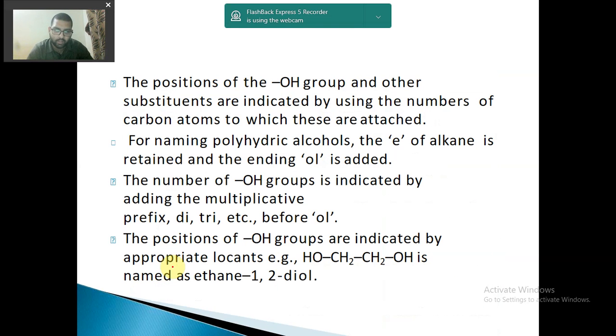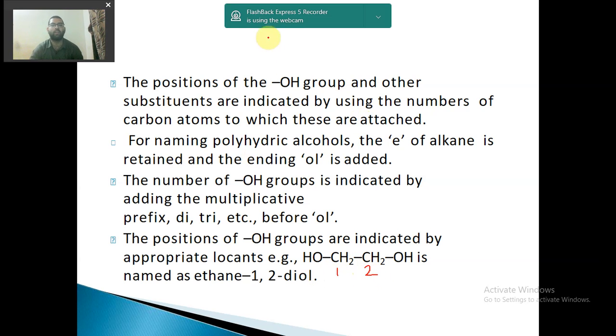Okay, let us move to rule number 4. The position of OH groups are indicated by appropriate locations. Example, HOCH2CH2OH is named as ethane 1,2-diol. How is it named like this? I will name the carbon atoms. I will select the chain. It is a 2-carbon chain, so I will name it 1, and I will name it 2.